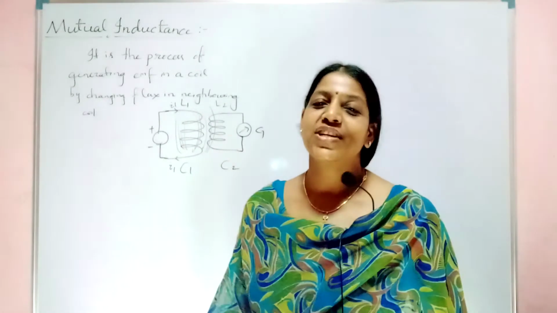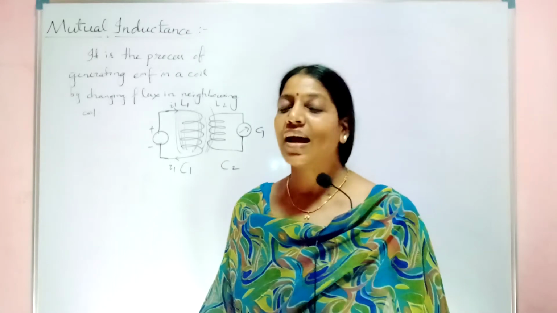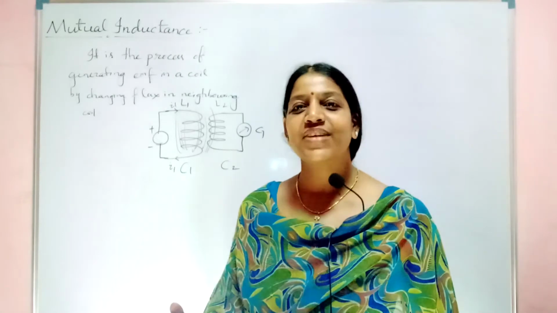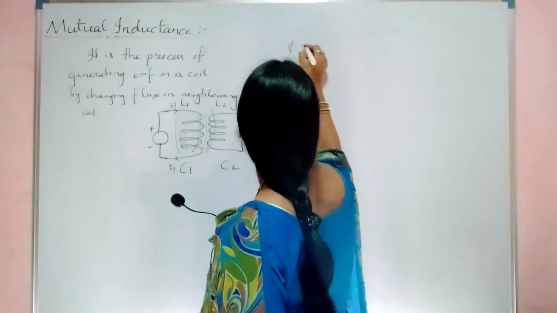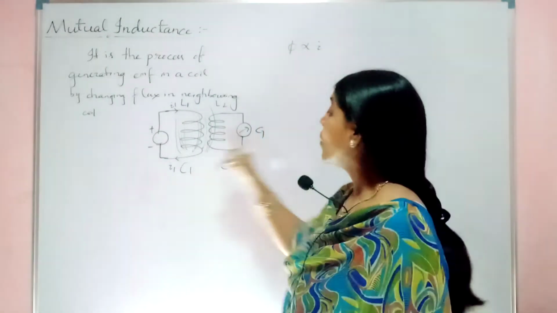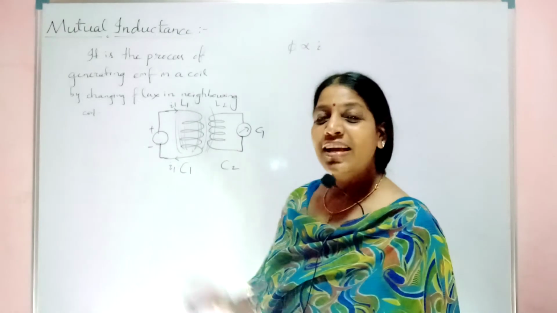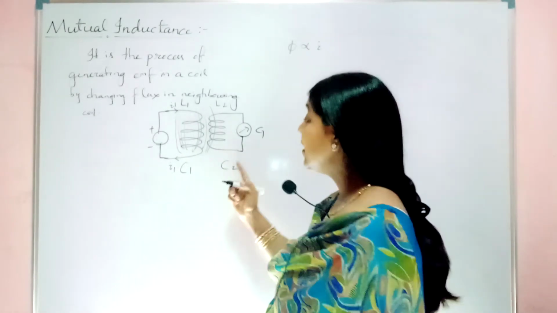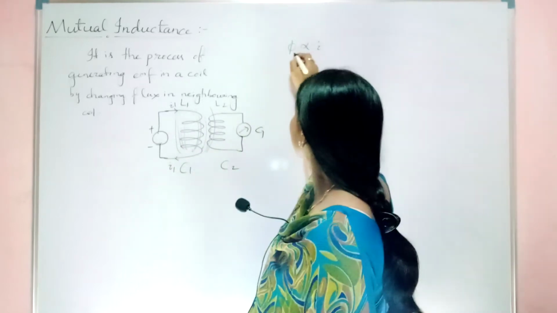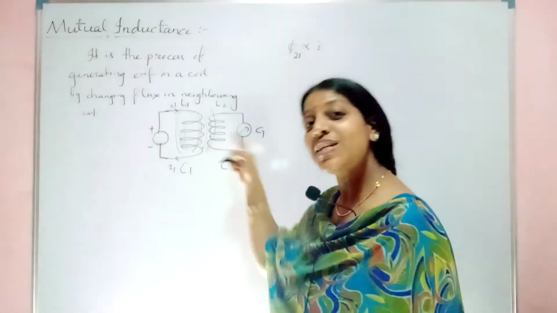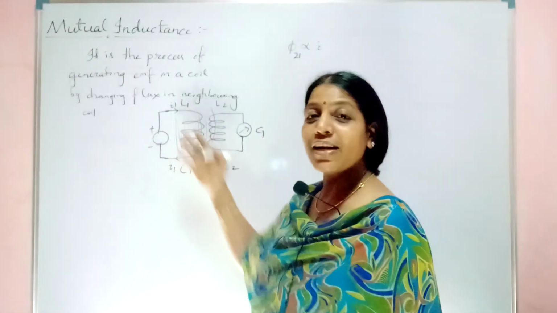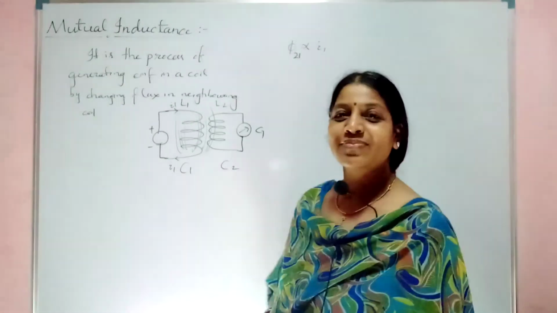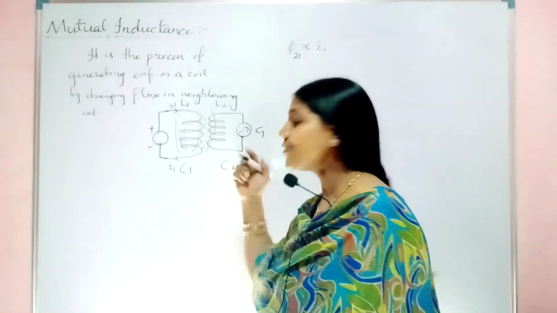Let us see the derivation, how to do it for mutual induction. Already you know how much flux is induced, that is directly proportional to the amount of current. So what will you write first? Your phi is proportional to the amount of current. What flux is generating? Flux is generating in the second coil due to change in the first. So what will I write? Phi 2 1 proportional to which current? Current is given only to coil 1, so I1. Clear?